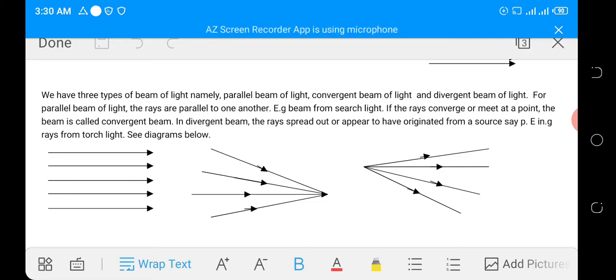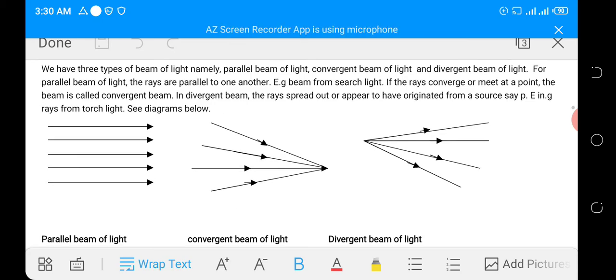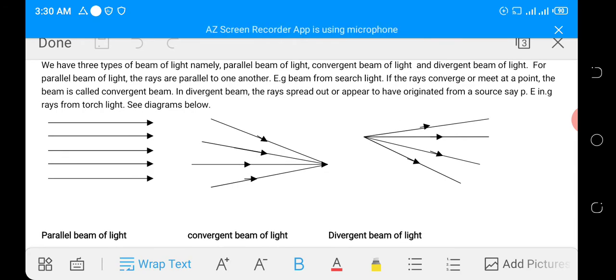While a divergent beam of light is a beam that spreads out and appears as if it is coming from a source. This is called the focus. As shown in the diagram, the first one is the parallel beam of light, the second one is the convergent beam of light, while the third one is a divergent beam of light.